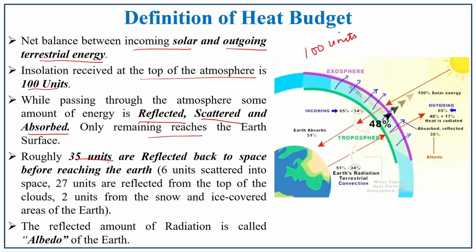Roughly 35 units are reflected back to space. Imagine that is 35 units.